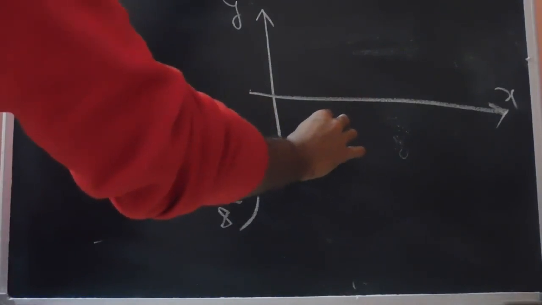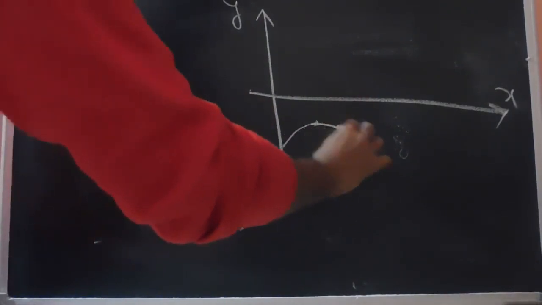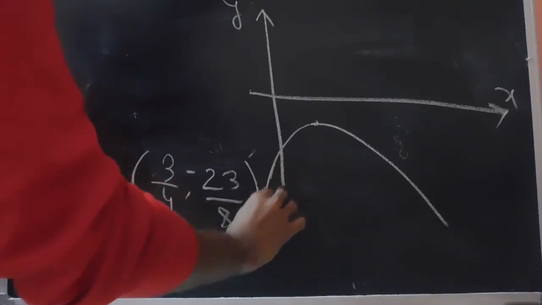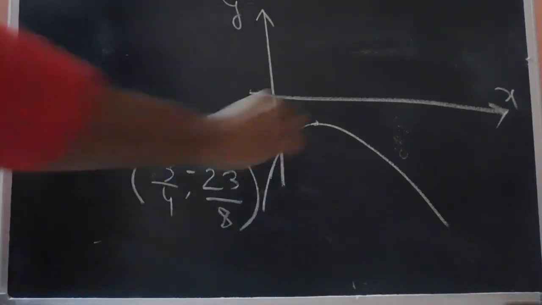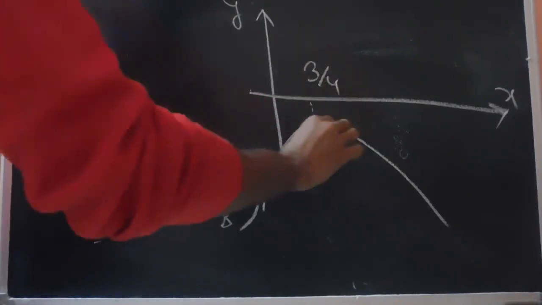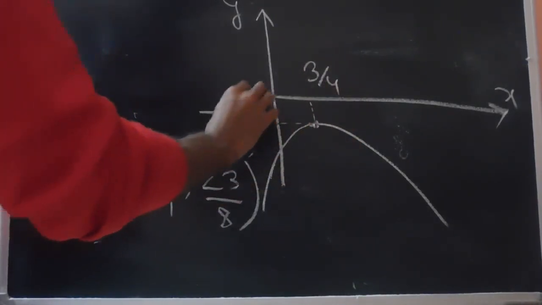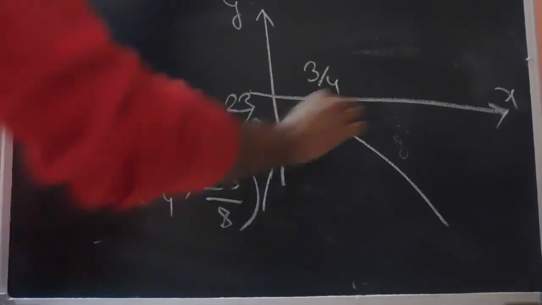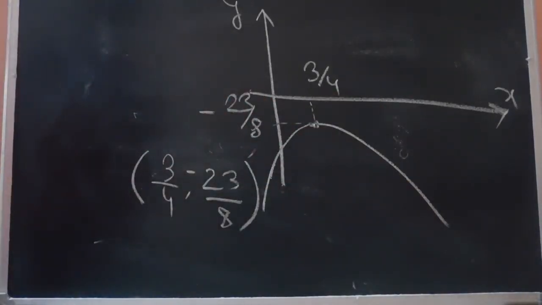The parabola will be something like this. So this point is 3 by 4 and this point is minus 23 by 8, and the parabola will be a downward parabola. Okay, so this is how we draw parabolic curves.